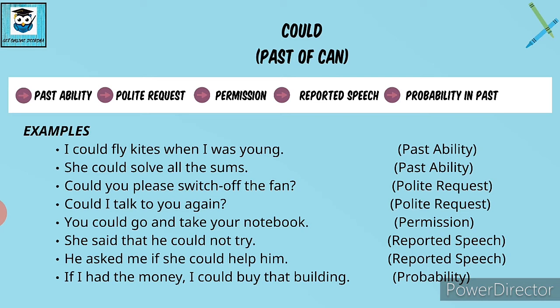The next one is, he asked me if she could help him. Now again, this is reported speech. The last one is, if I had the money, I could buy that building. Now this is a probability. I am not sure about this, but if I had the money, then I could buy that building. So for probability also, we use the modal verb could.